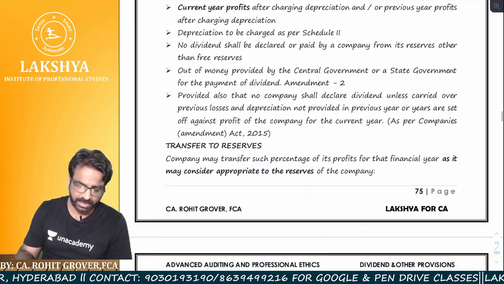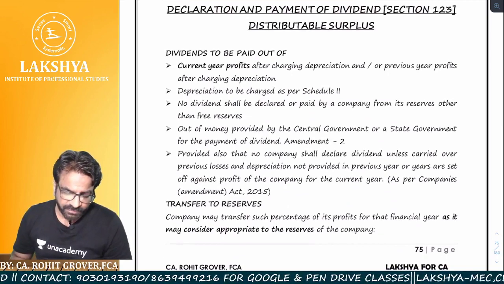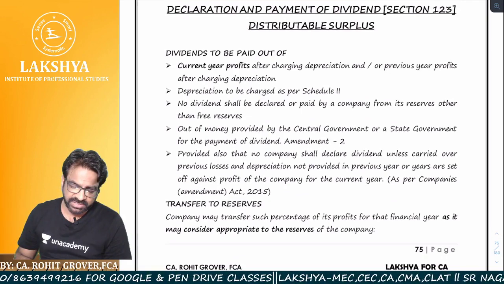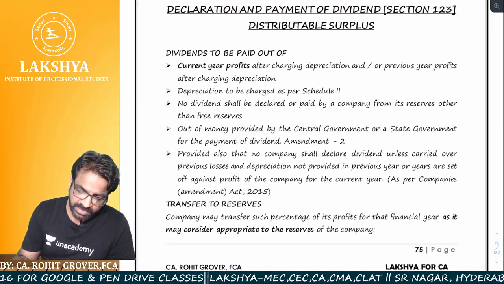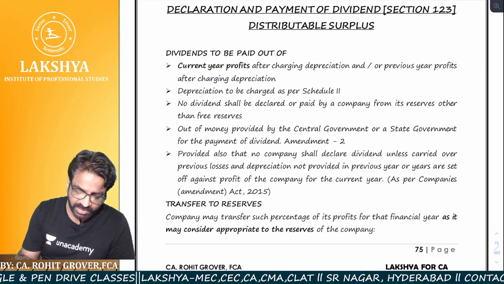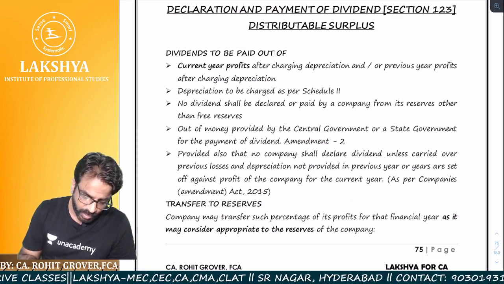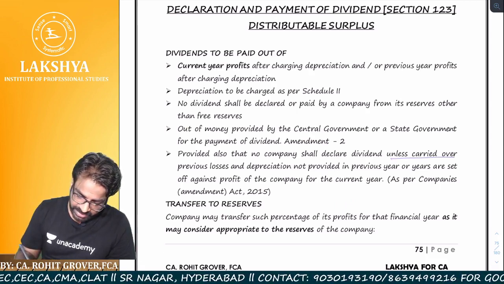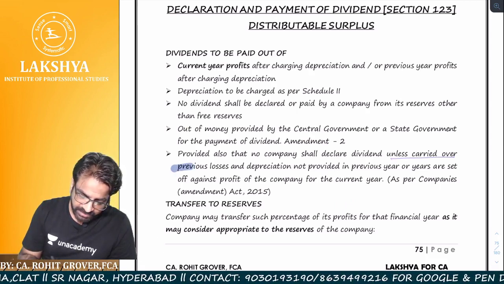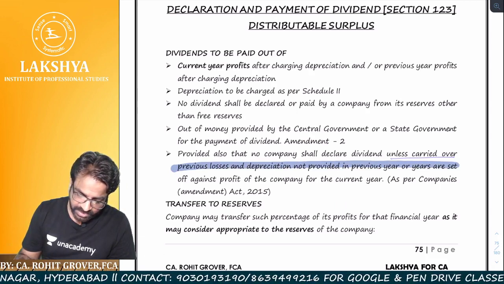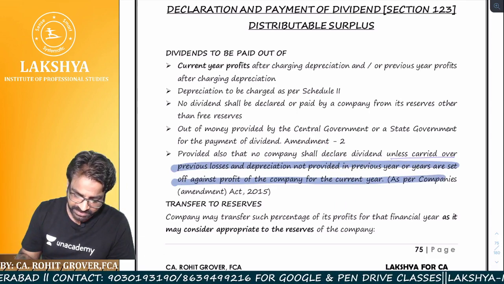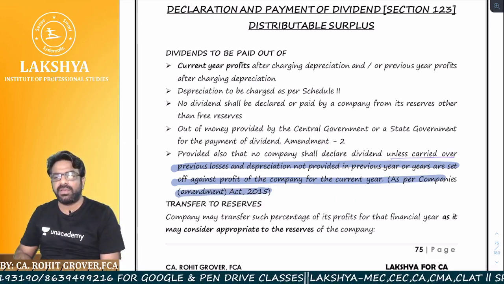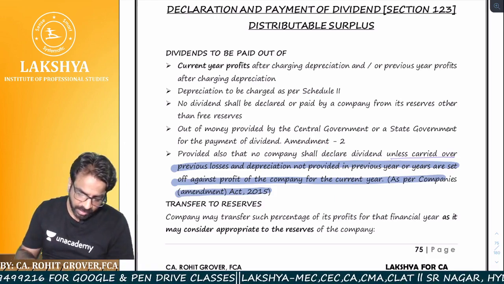Now see, dividend is to be paid out of which profits? Current year profits after charging depreciation, or previous years' profits after charging depreciation. Depreciation is to be charged as per Schedule 2. No dividend shall be declared or paid by the company out of reserves other than free reserves, nor out of money provided by the central government or state government. Provided also that no company shall declare dividend unless carried over previous years' losses or depreciation not provided in the previous year are set off against the profit of the company for the current year, as per the Companies Amendment 2015. I told you that the lower of these two things will be adjusted, right?